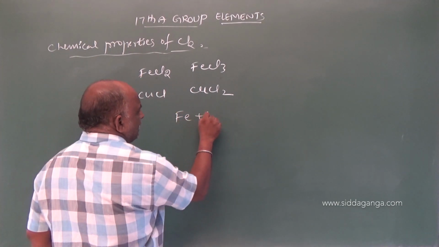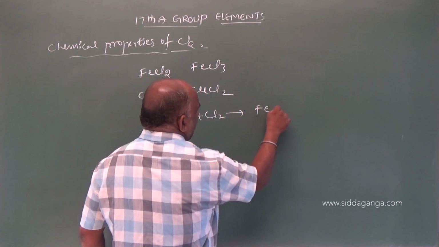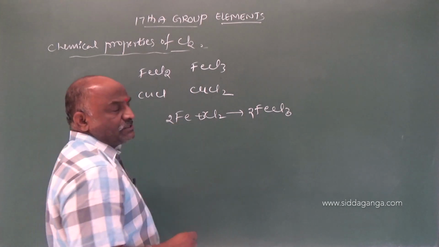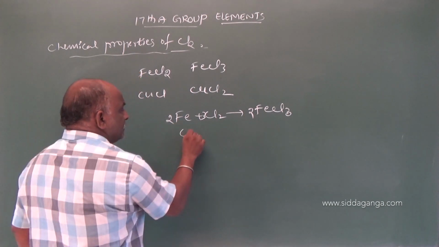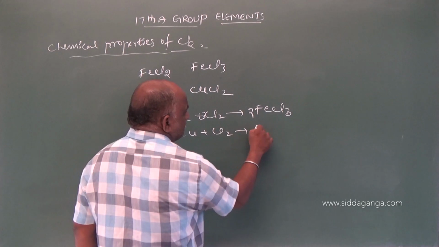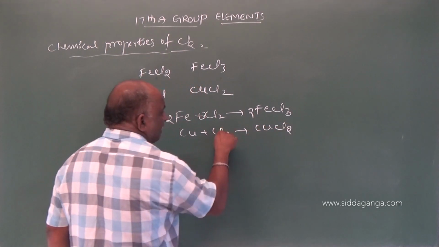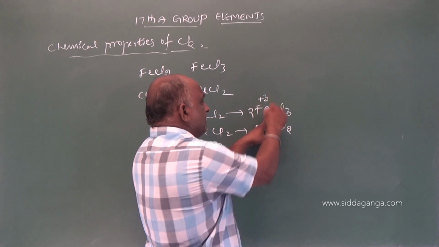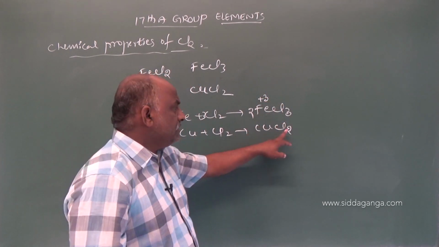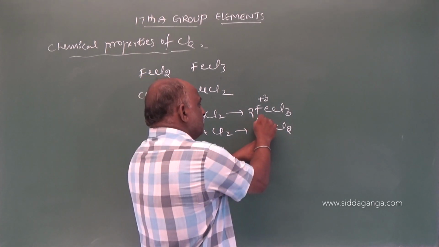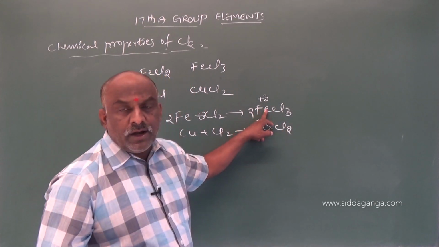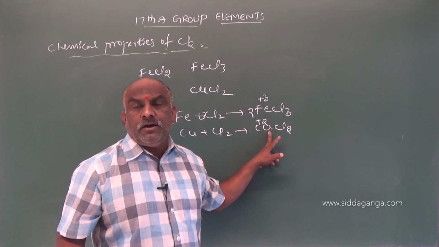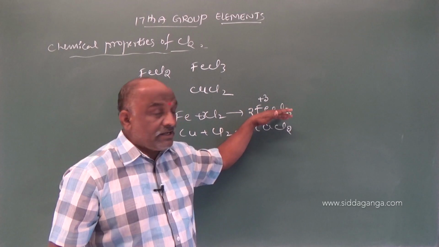Fe plus Cl2 gives rise to FeCl3 only. Cu plus Cl2 gives rise to CuCl2, because in this example iron exhibits the +3 oxidation state, the highest oxidation state. In this example, copper exhibits the +2 oxidation state. Ferric chloride, cupric chloride, not cuprous chloride, not ferrous chloride.